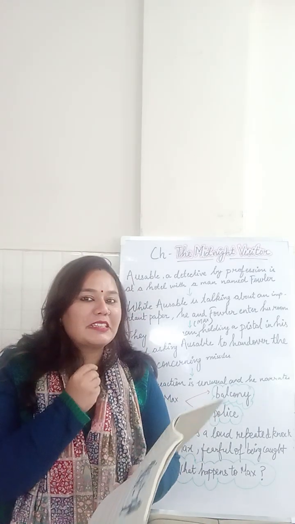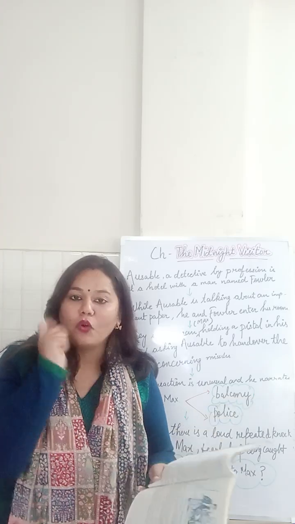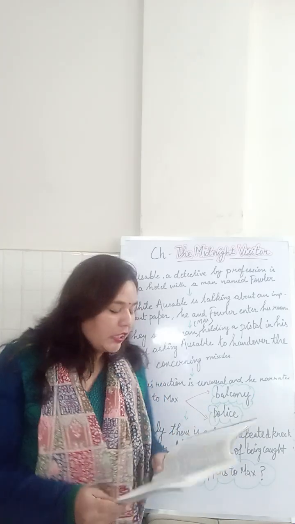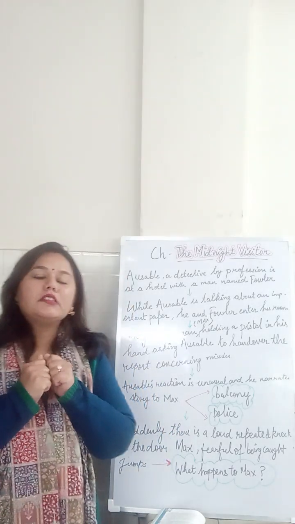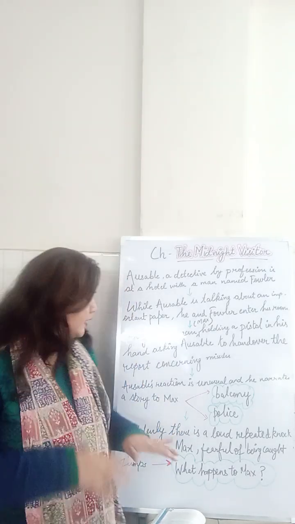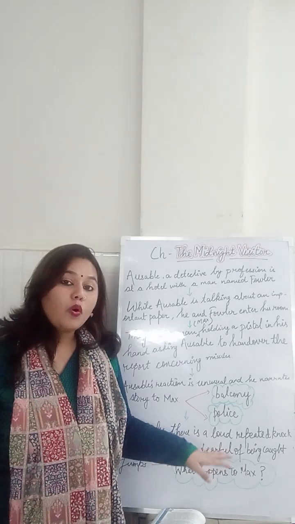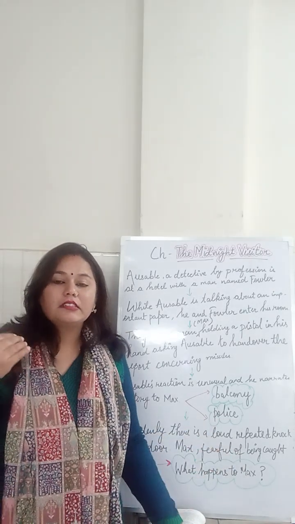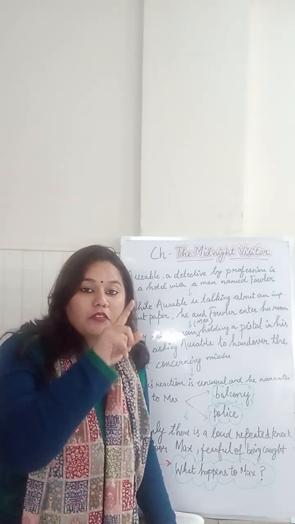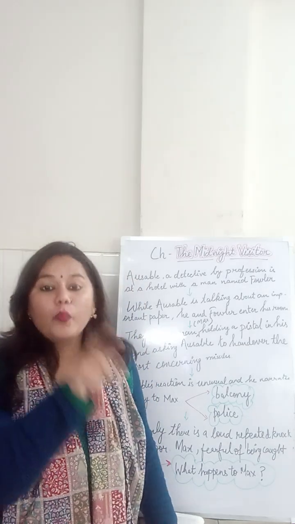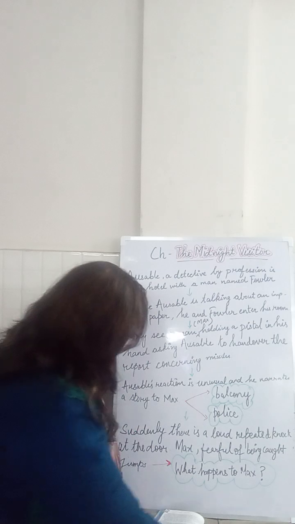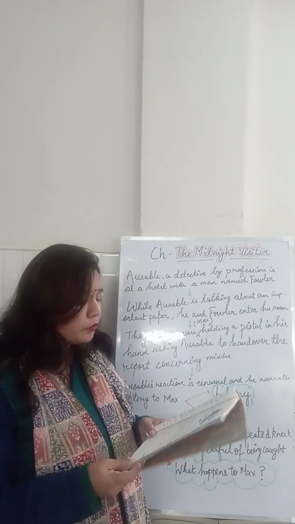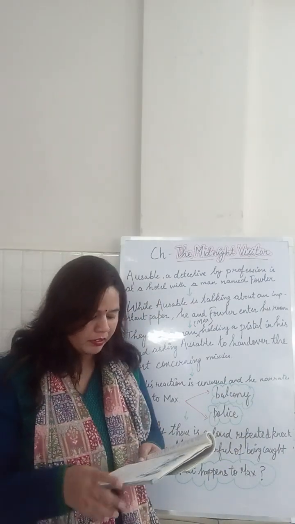Now Max bit his lips nervously and the knocking was repeated. Now what happens is the knocking continues, and Max is unable to control his fear. And in order to save himself, he jumps out of that single window which was there in the room. So what happens next? Come to page number 17.